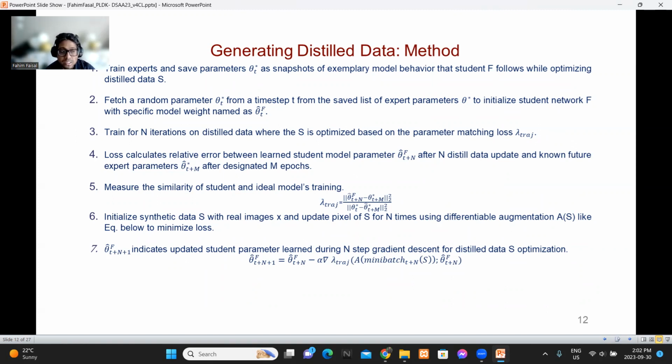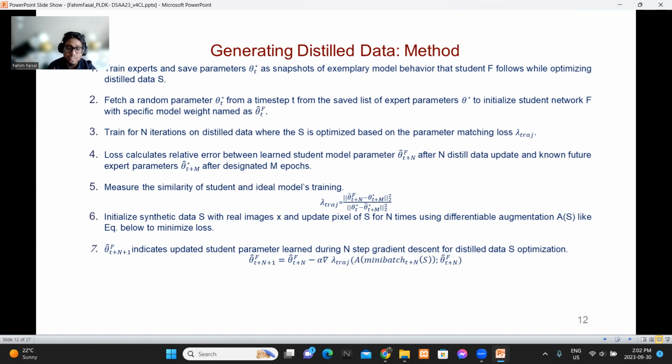This L2 loss measures the similarity and is divided by the distance the expert covered to normalize the distance. We initialize synthetic data S with real images X, and we update the pixels of S using differentiable augmentation, so that it can be backpropagated to minimize the L2 loss.